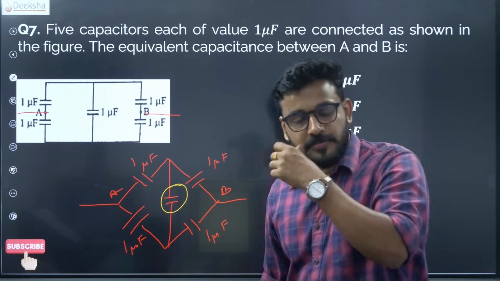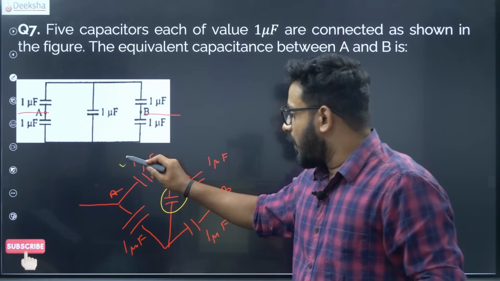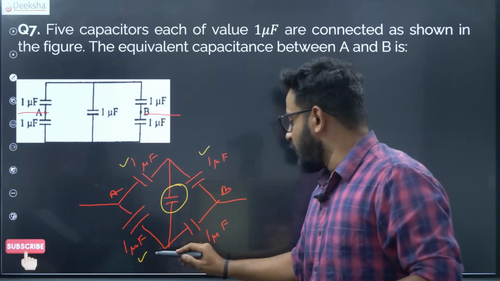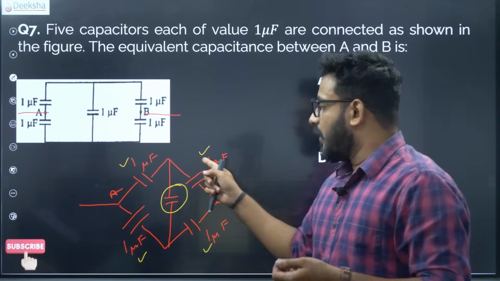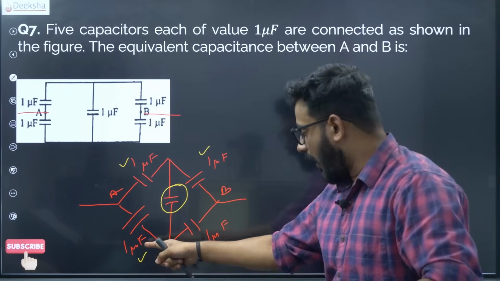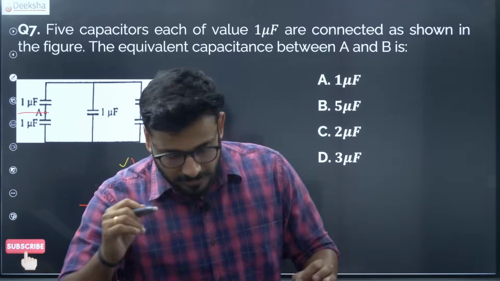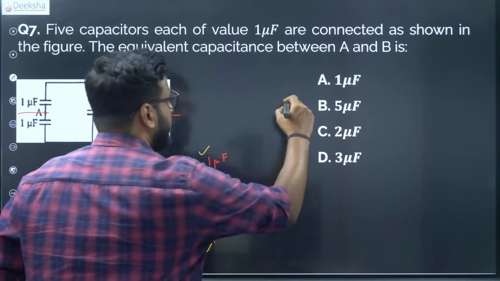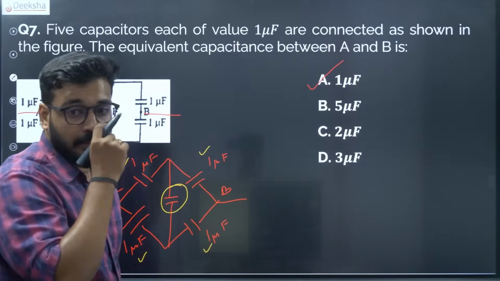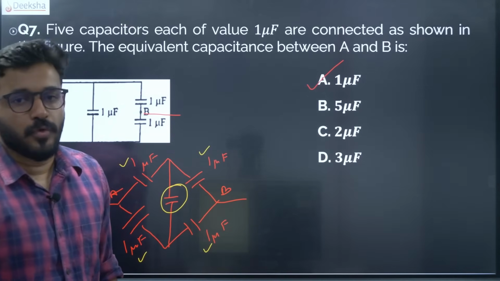Okay, the middle capacitor is pretty much ineffective, it doesn't contribute. So the only capacitors are 1 and 1 in series, then the entire combination in parallel. 1 and 1 in series is half, and half in parallel, they add up. So the final answer in this situation is obviously 1 microfarad. Option A is the correct answer, bang on, there is no need for any confusion.